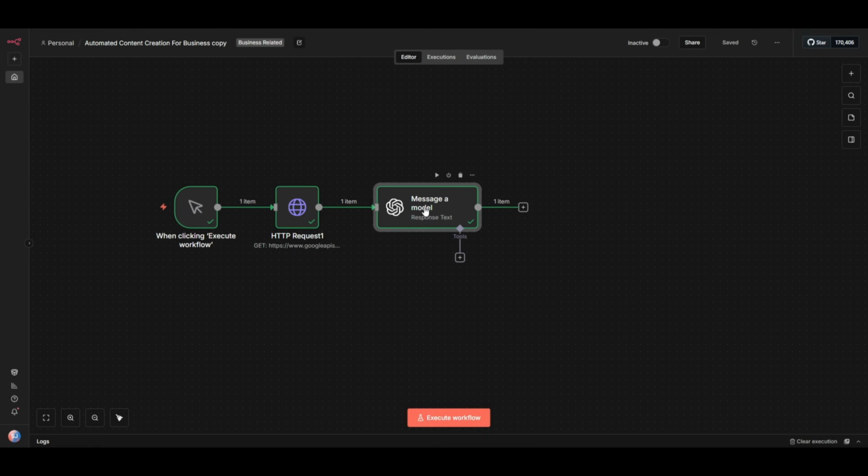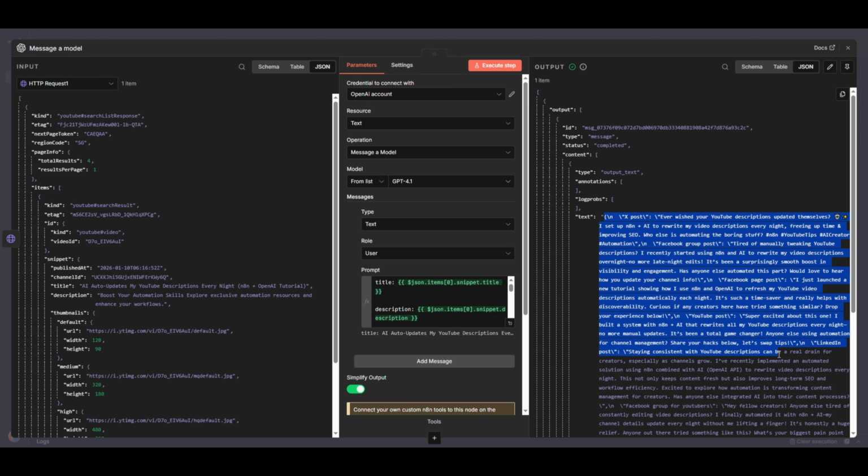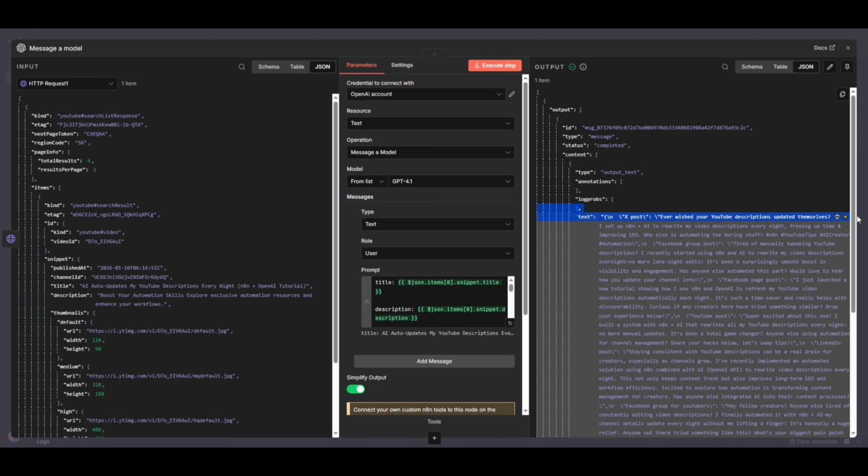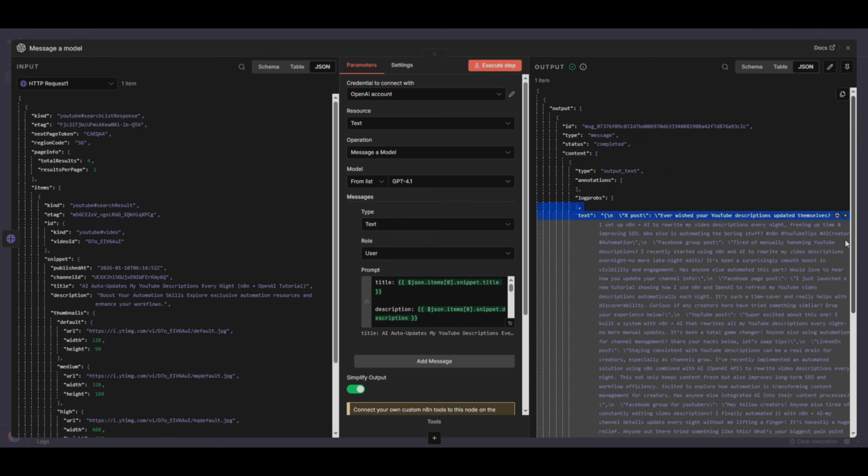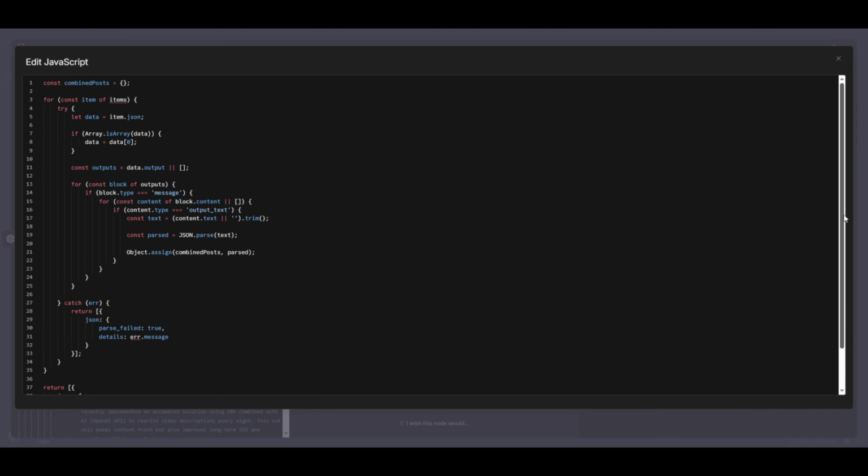Sometimes OpenAI wraps JSON in markdown code blocks like this. We need to strip that out. Add a code node with this JavaScript. Now you have clean, structured data ready to use anywhere.